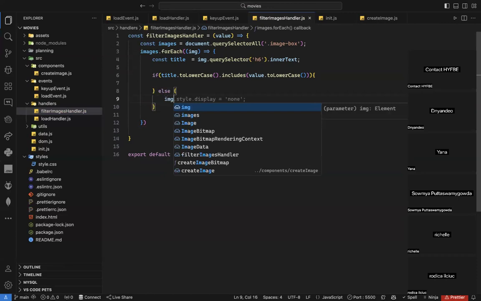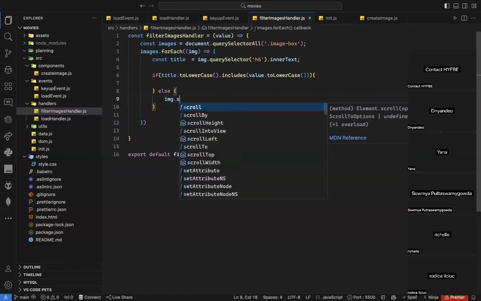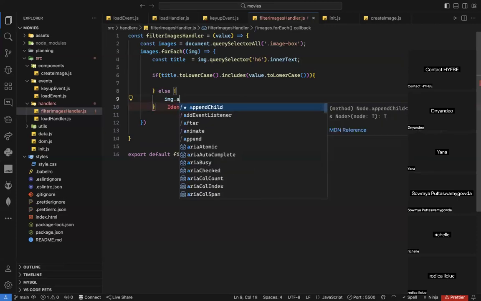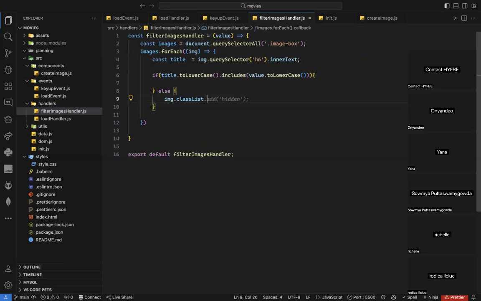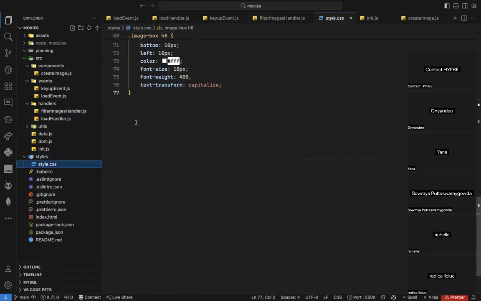My element here is image, which is a DOM element. I can say dot style, or I can add a class, classList dot add hidden. I will now create a class called hidden. I go to my CSS and create a new class dot hidden, and I will just set display none, so I don't show it. Voila.